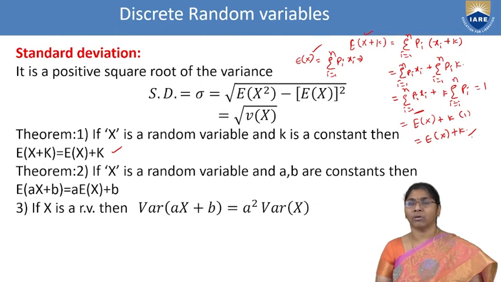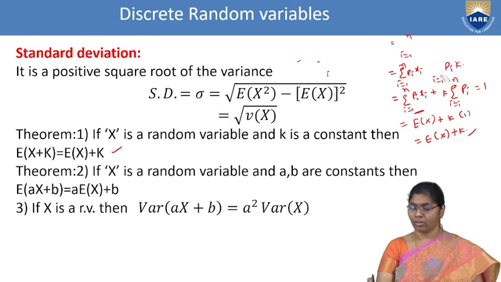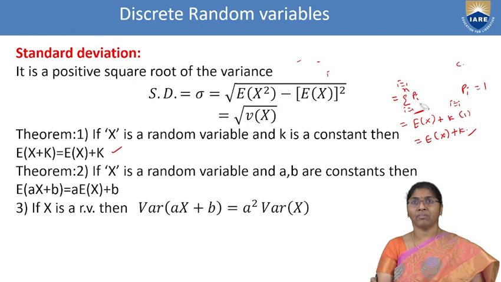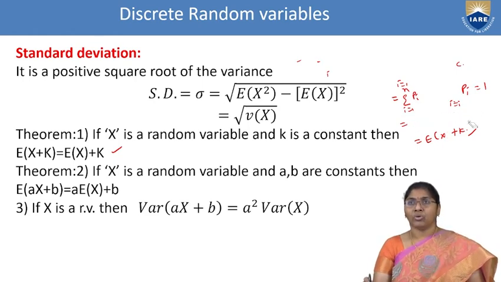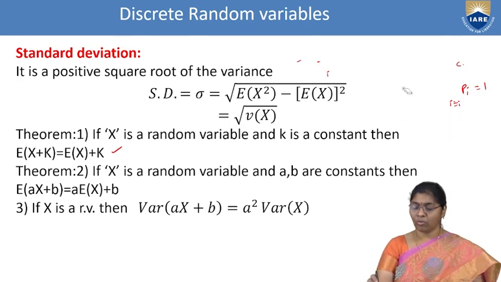The first theorem is completed by using the mean of discrete random variables. That is the first condition. Now the second theorem: if x is a random variable and a and b are two constants, then E of ax plus b equal to a into E of x plus b. That is also by using the above theorem. That is also a simple one.